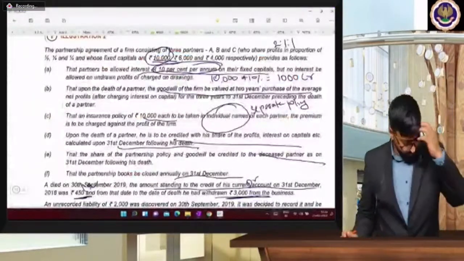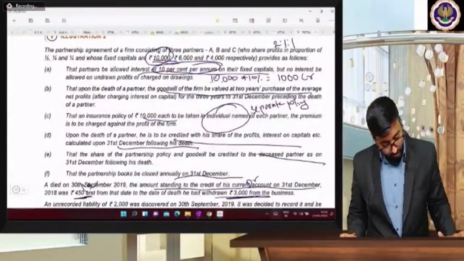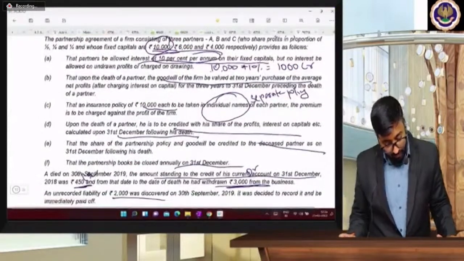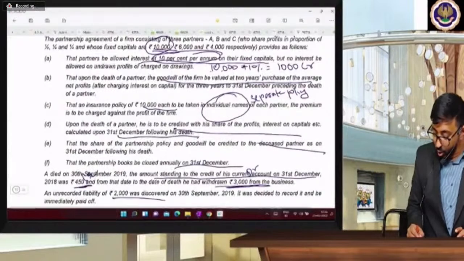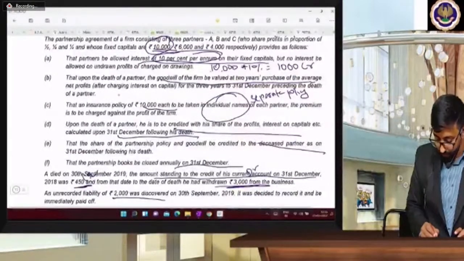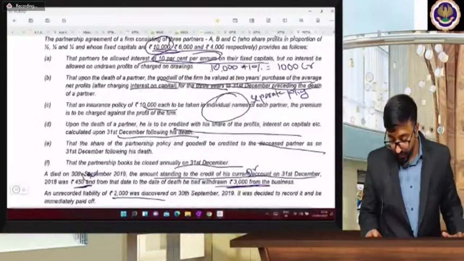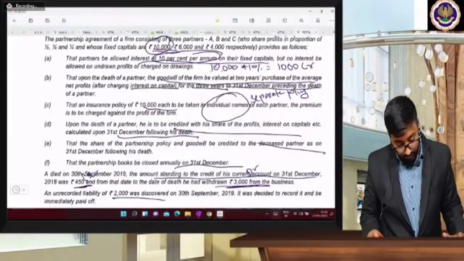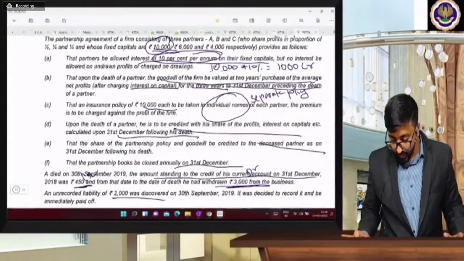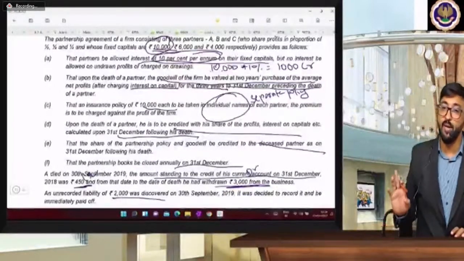Second one, goodwill. How to calculate goodwill, beta? 2 years purchase of average profit after charging interest on capital for 3 years to 31st December preceding the date of partner. Surrender value, बेटा मैंने ऑलरेडी एक्सप्लेन किया हुआ है.